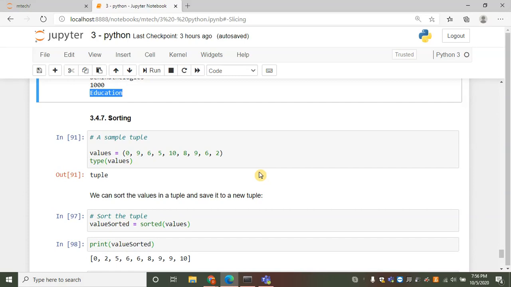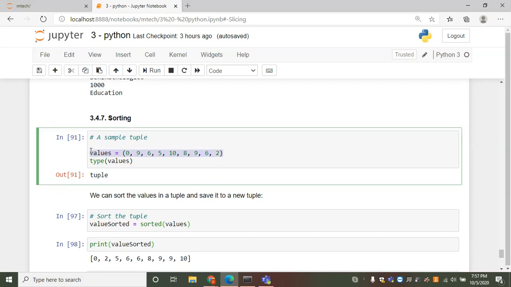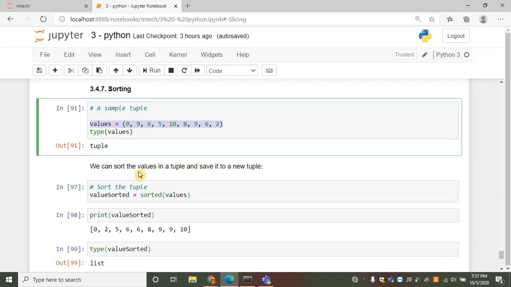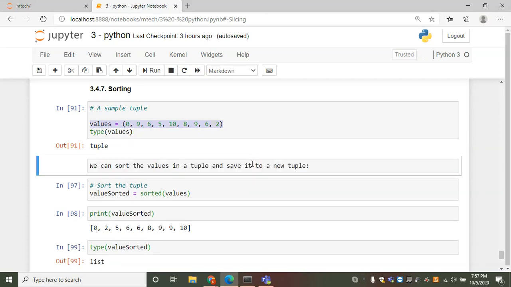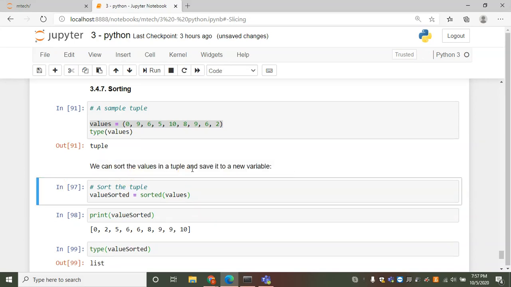And then sorting of tuples. This is a sample tuple. We can sort the values in a tuple and save it to a new variable. So we can use the sorted function.